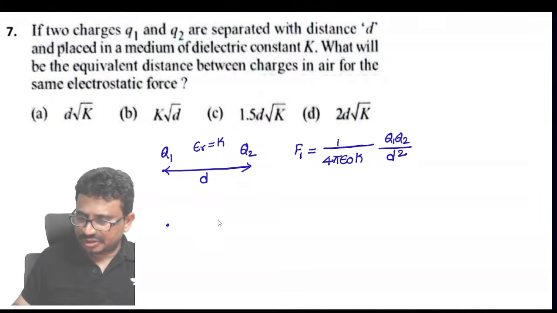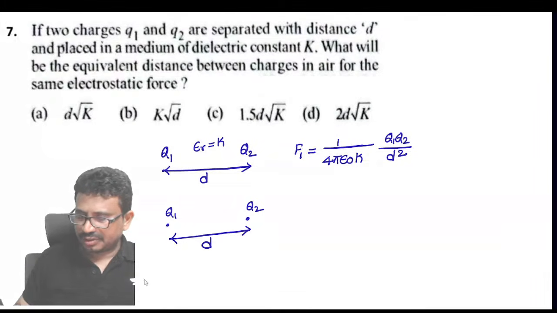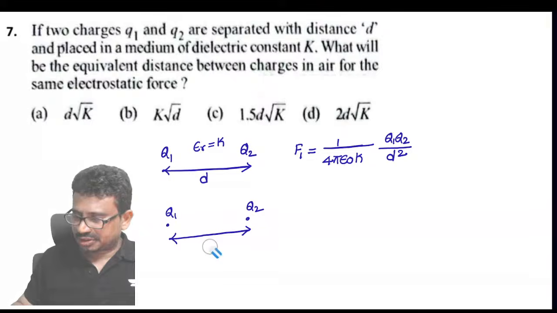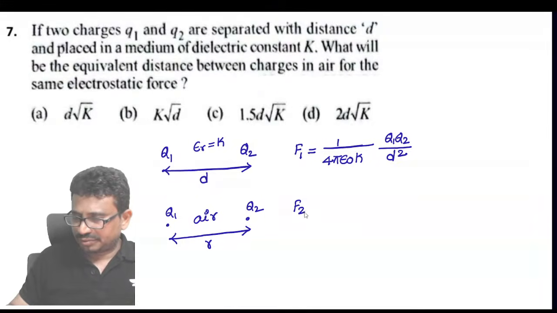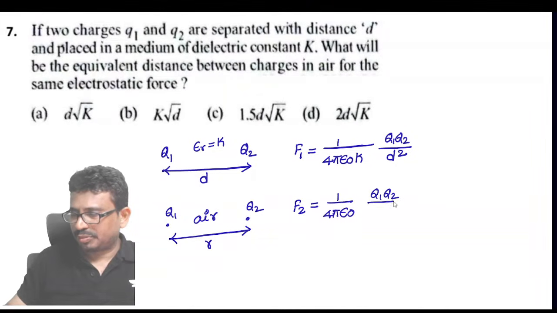Now in the second case, they change the medium between them. They have given air. So this is the distance d. Now they are asking how much this distance is. This distance is r now, but this medium is air. Now this F2 will be equal to how much? 1 by 4 pi epsilon naught, K value 1 for air, Q1, Q2 by r square.